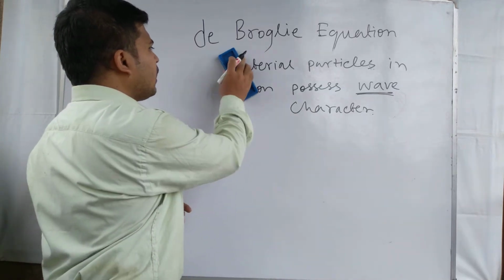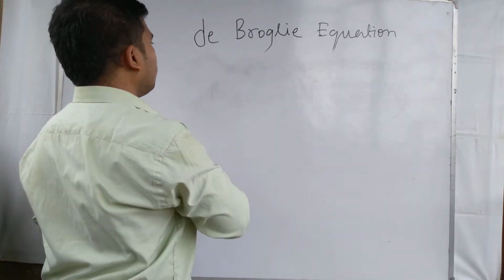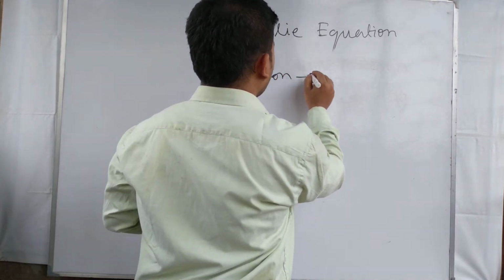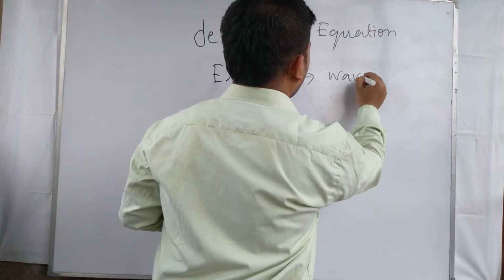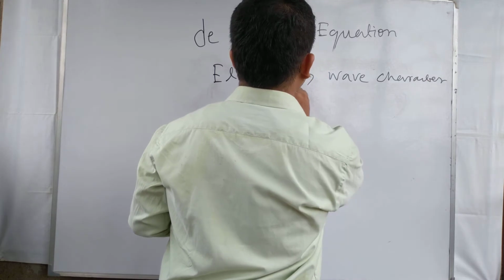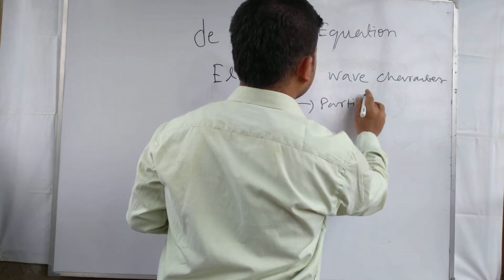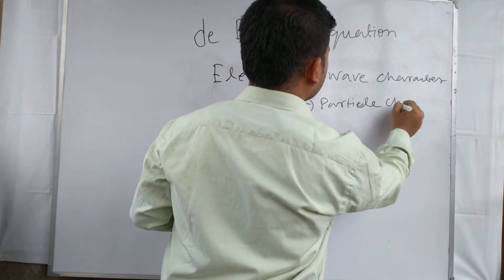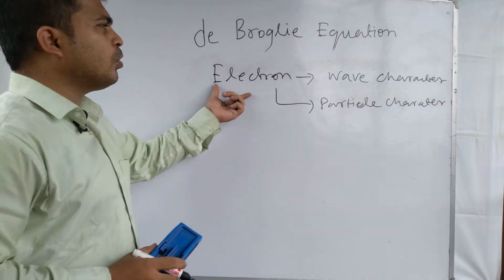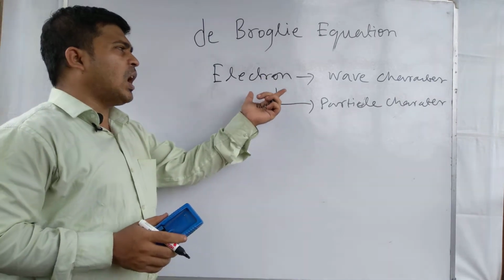So that means electron is a material particle, and for electron both characters, wave character as well as particle character, are present.